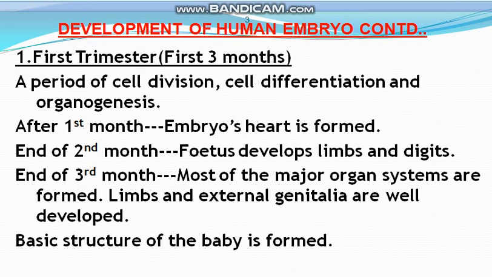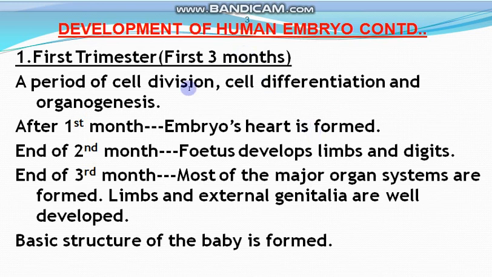After the completion of the first month of pregnancy, the embryo's heart is formed. When a female completes her first month of pregnancy, we can hear the embryo's heart sound, and the doctor can check the embryo's heartbeat with the help of a stethoscope.